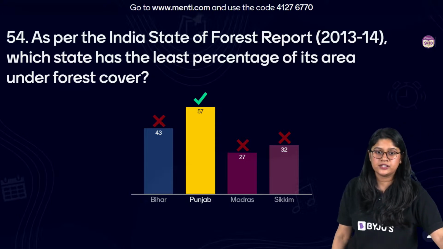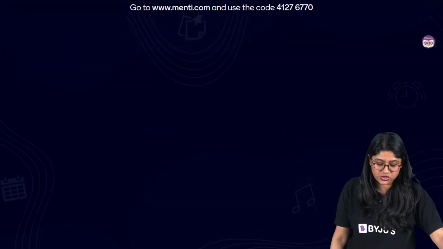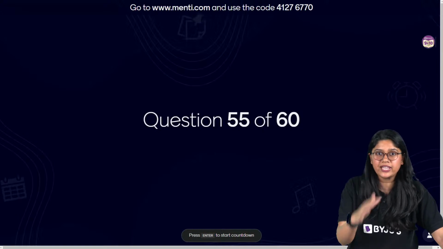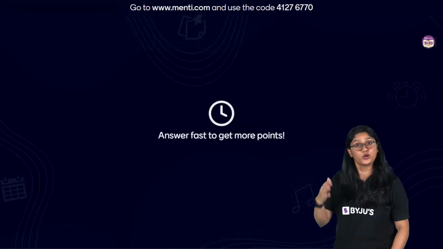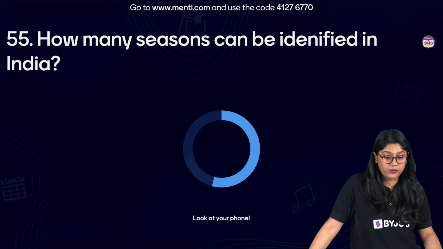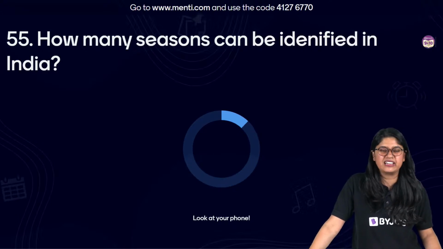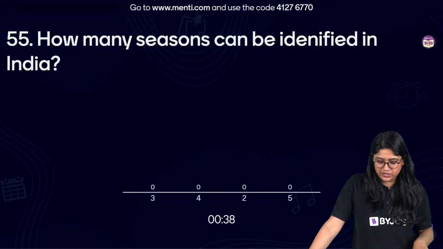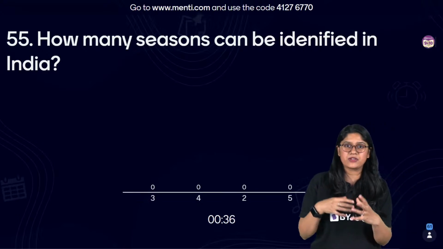Very good. So I hope that everyone, your Josh is really very high because we are very close to the last few questions from the geography. And then, of course, we'll have a break time. Question 55, everyone. How many seasons can be identified in India? Easy, everyone. 3, 4, 2, 5. How many seasons we have in our country?